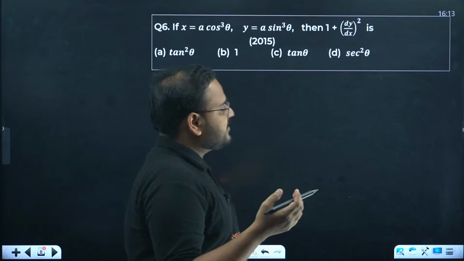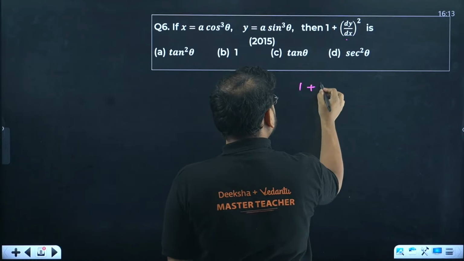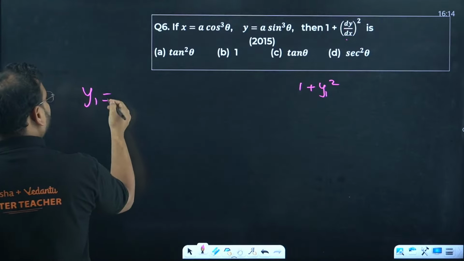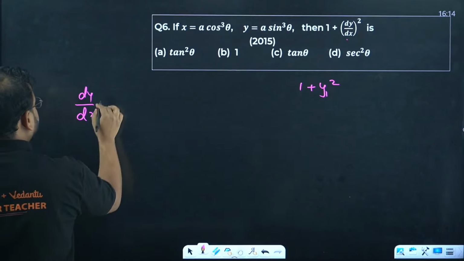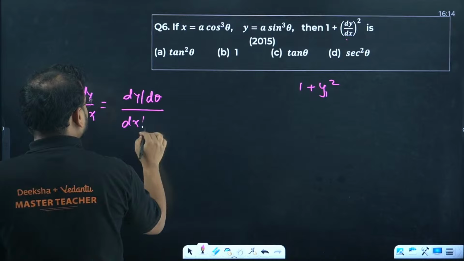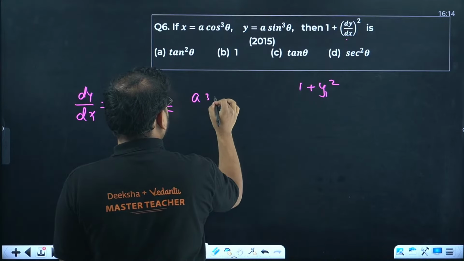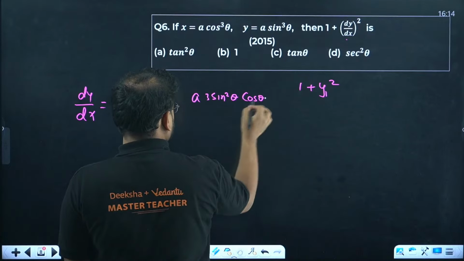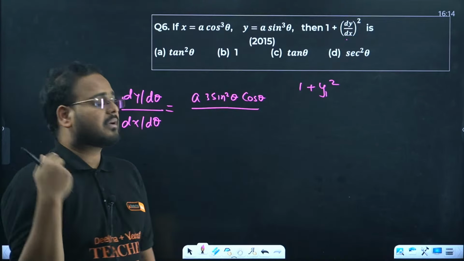X is given, y is given. This is a question of parametric form, by the way. What does this mean? Simply first derivative. So they're asking us 1 plus y1 square. Let's find y1 first. y1 will be dy by dx, which is dy by d theta upon dx by d theta. Differentiate that. A sine cube becomes 3 sine square theta, and sine becomes cos theta.